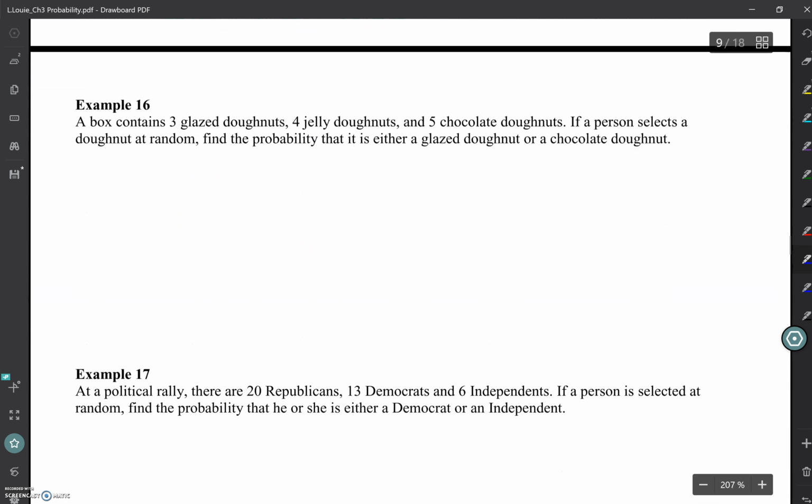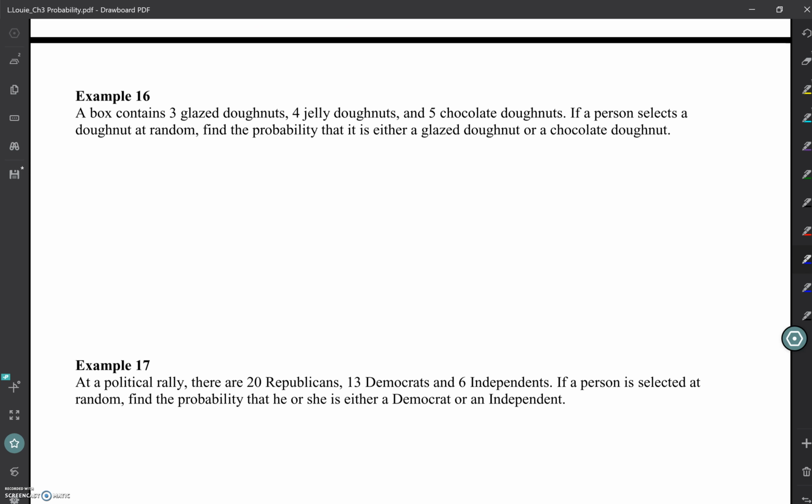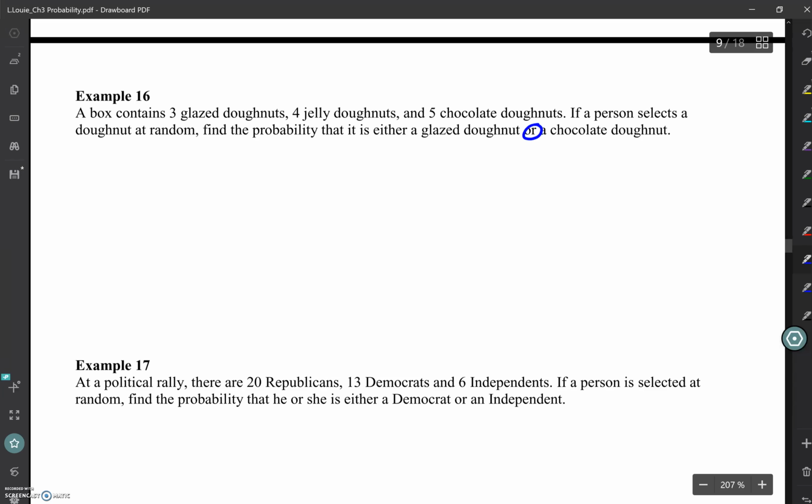All right. So let's look at these two events and see what we think for actual finding of probability. A box contains 3 glazed donuts, 4 jelly donuts, and 5 chocolate donuts. If a person selects a donut randomly, find the probability that it is either glazed or a chocolate donut. So, probability that it would be a glazed or chocolate.